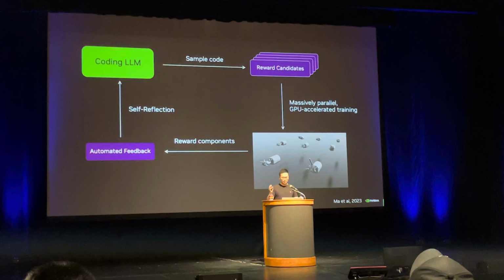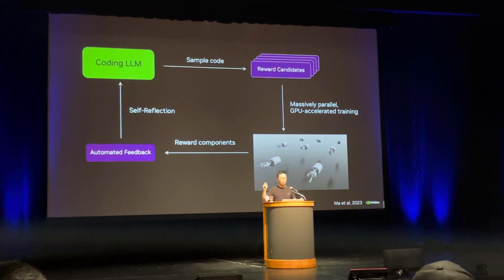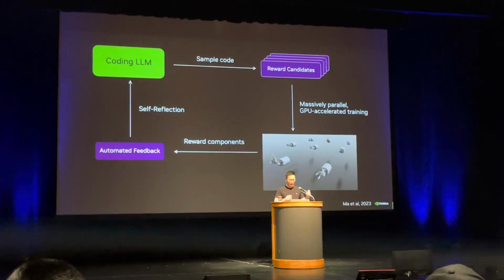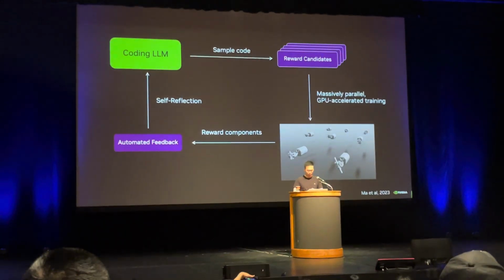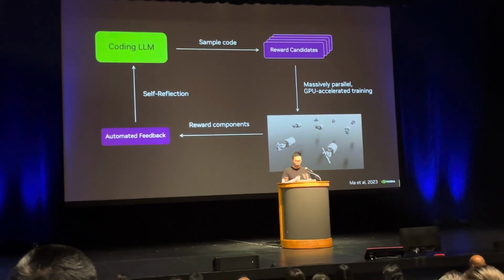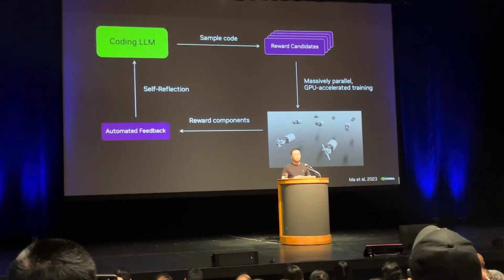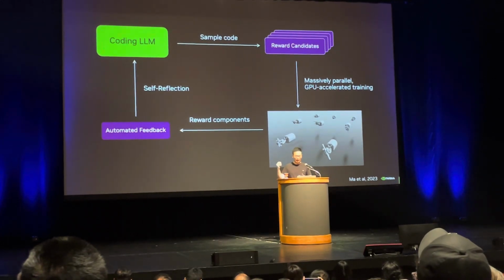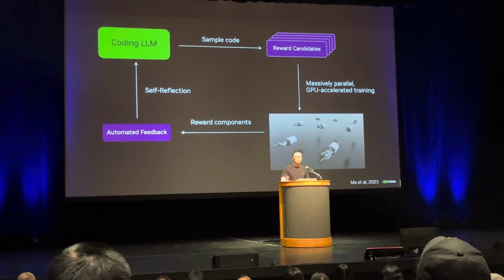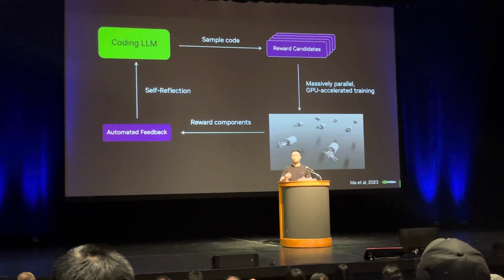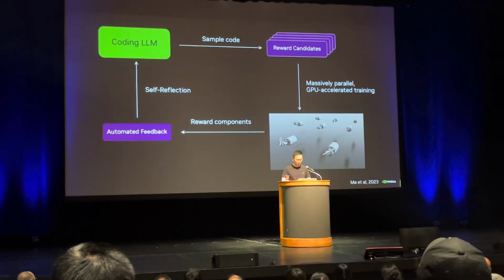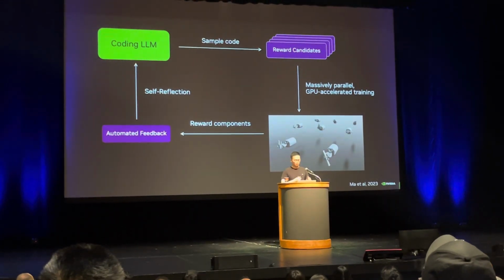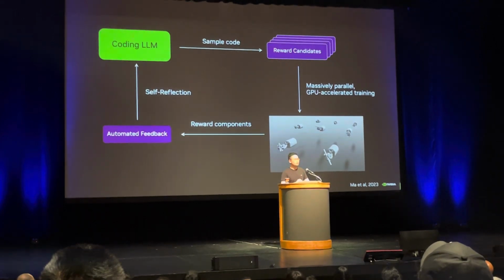And putting it together, GPT-4 will generate a bunch of reward function candidates, and each will perform a full reinforcement learning training run. And then Eureka will pass on the automated feedback and ask the language model to self-reflect on the results so it can propose better reward functions to better solve the problem, and rinse and repeat. And you can think of it as a kind of in-context evolutionary research.